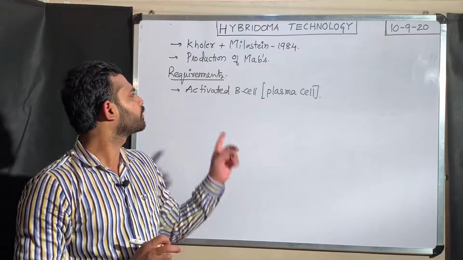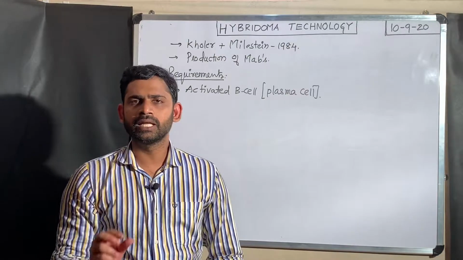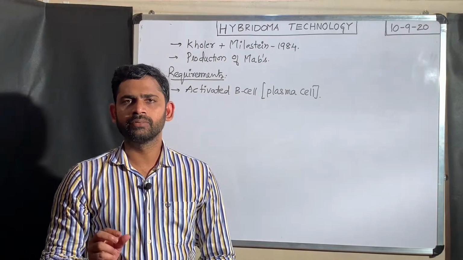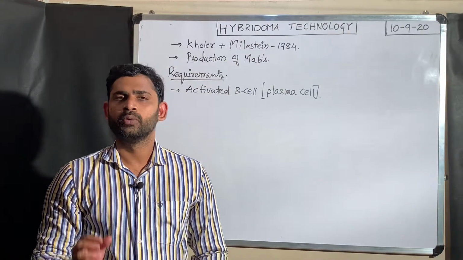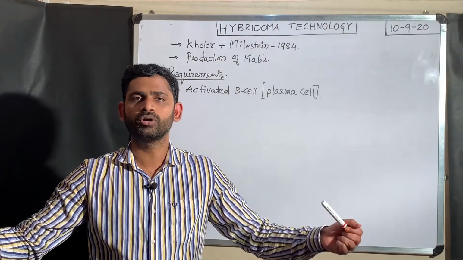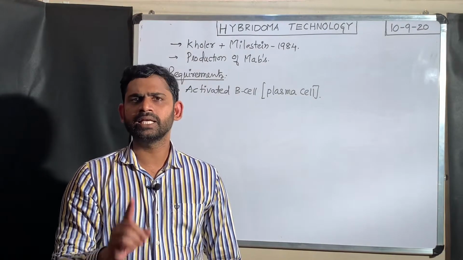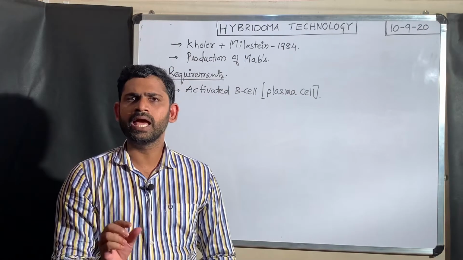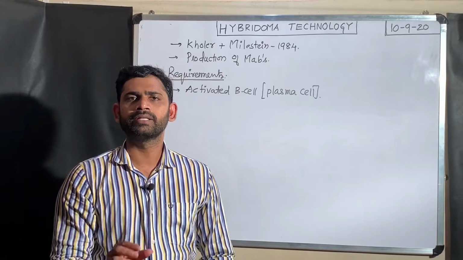Now, coming to this activated B cell, what it means is that this particular B cell is activated with a desired antigen. Hybridoma technology is used for the production of a large number of monoclonal antibodies against a particular antigen. That is why, with our desired antigen, we want to activate the B cell.